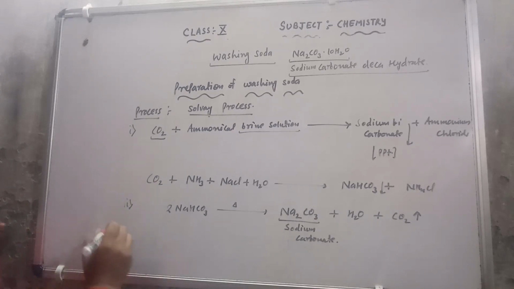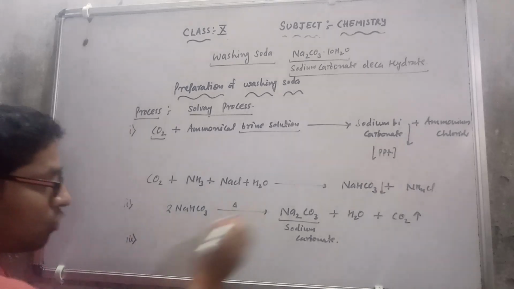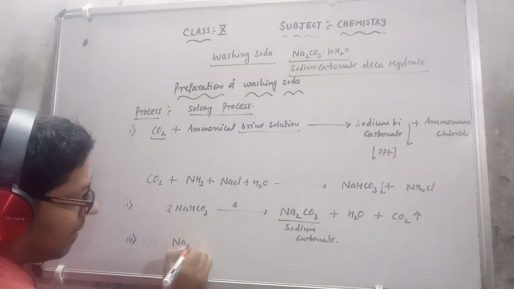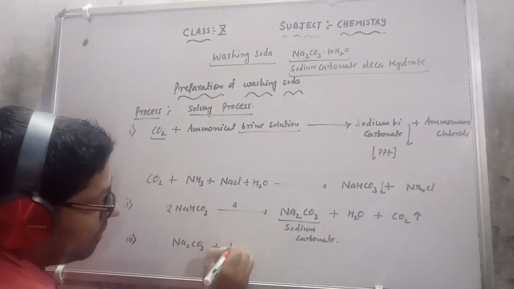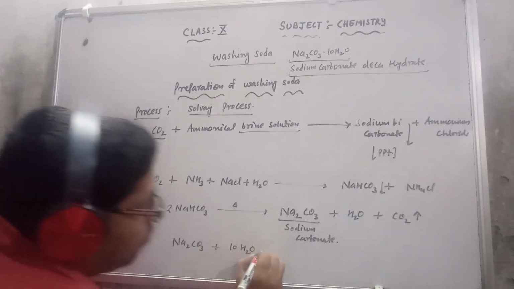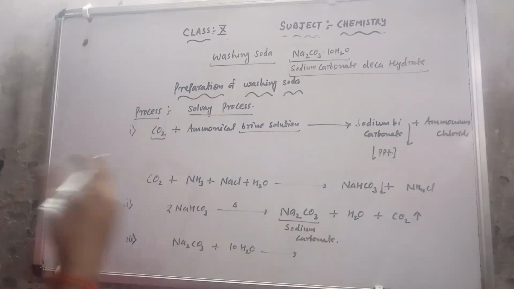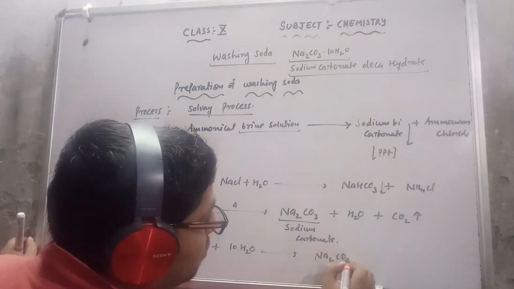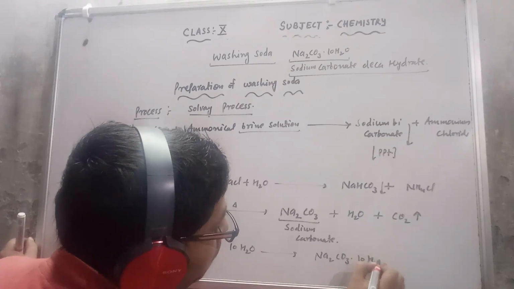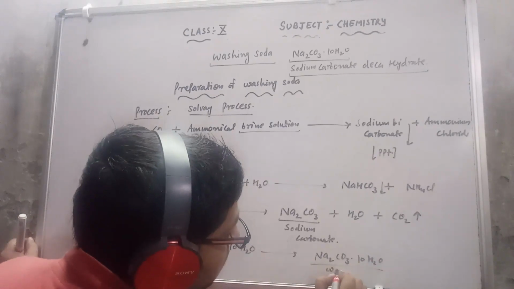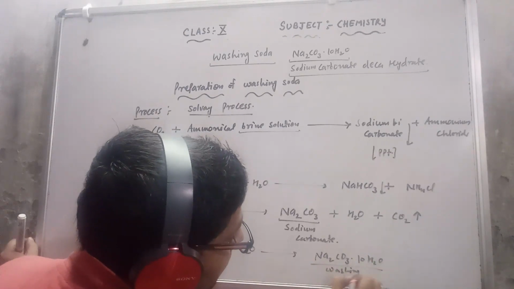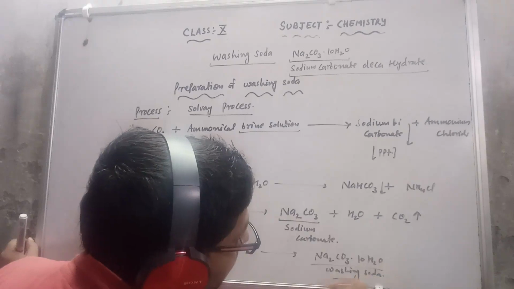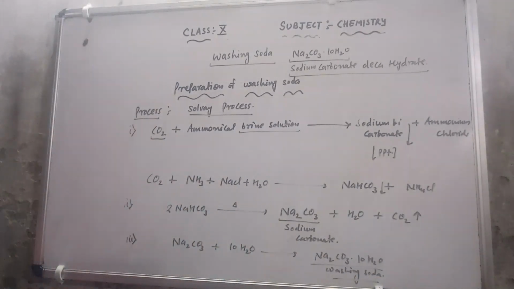So the third step: this sodium carbonate, Na2CO3, reacted with 10 molecules of water and it crystallized. Then it will give us Na2CO3.10H2O. This is washing soda, and the process name is the Solvay process. So again I am discussing the same thing, what happened in this.